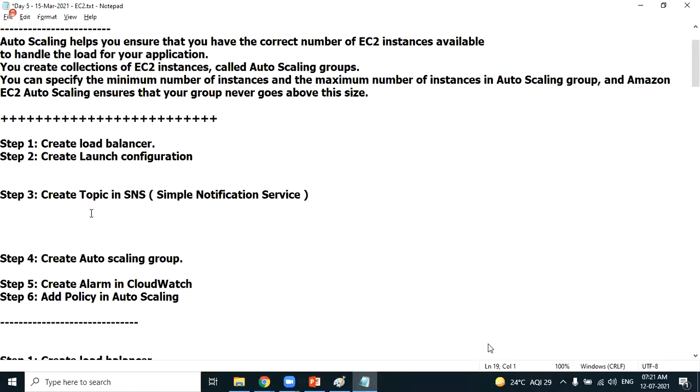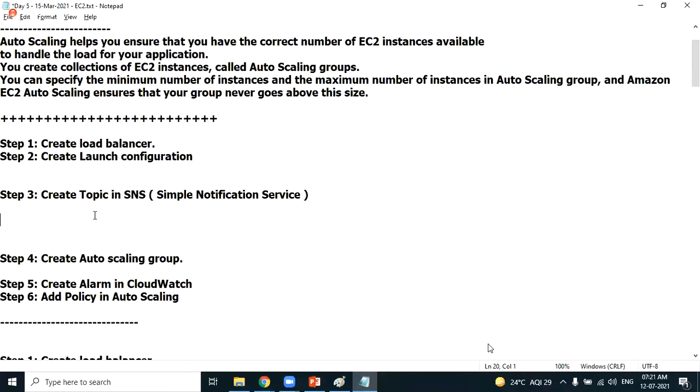Topic is something like a group. See, I want to send notification to all of you. What I have done, I have created a WhatsApp group and I added mobile numbers to the WhatsApp group. Am I right? In the same way, if let's say 10 employees need to receive notification whenever an EC2 machine gets created, what we need to do is create a group. Group is nothing but a topic, and then we should add email addresses to that particular topic. That's it. That's what we do in the simple notification service.